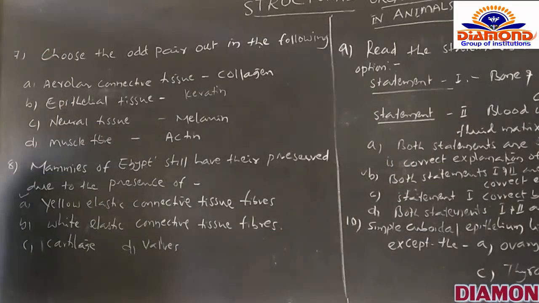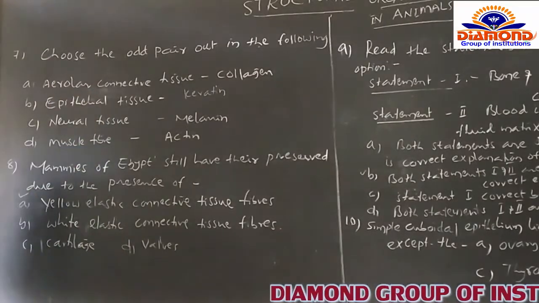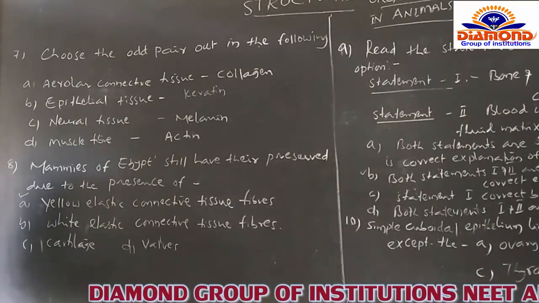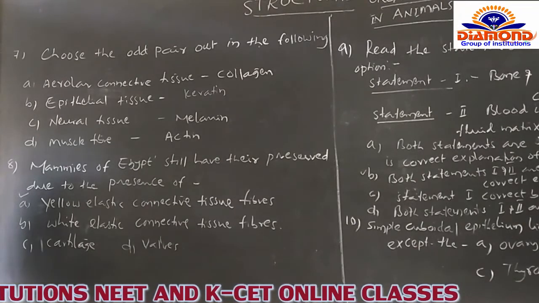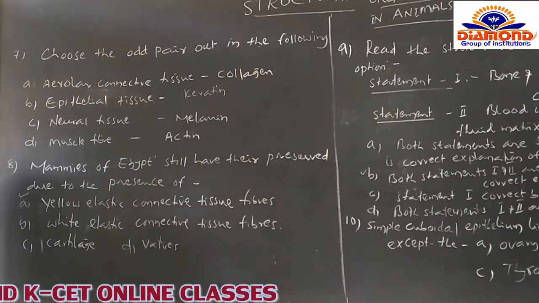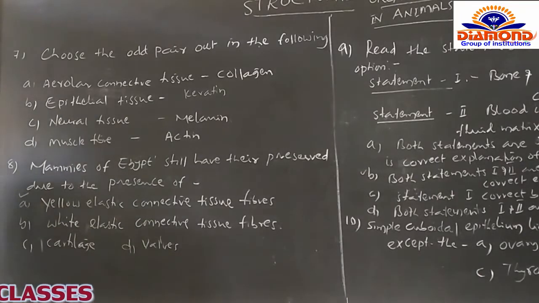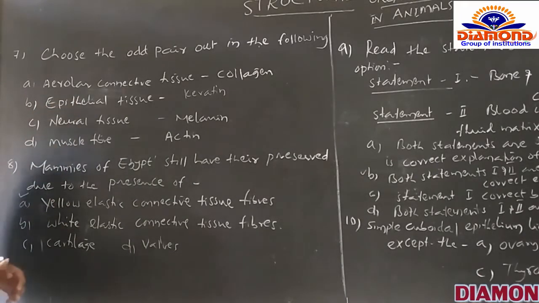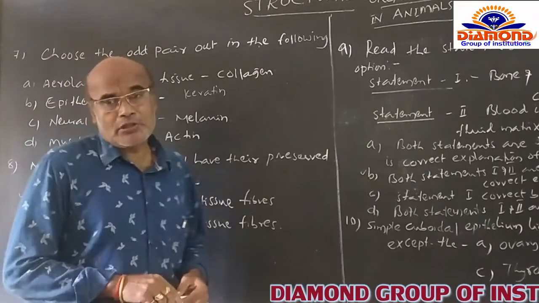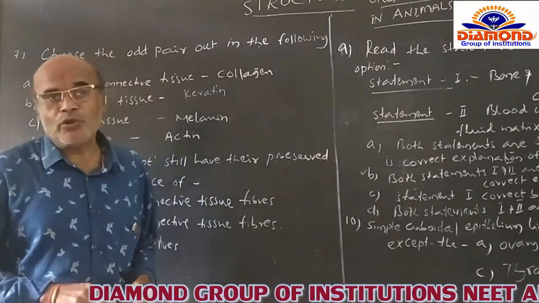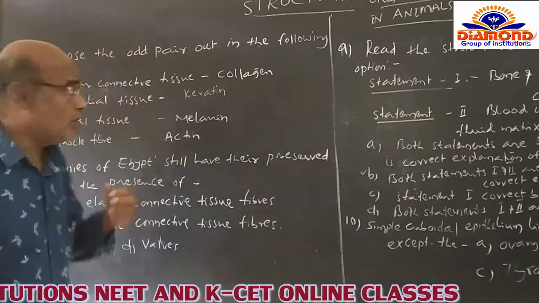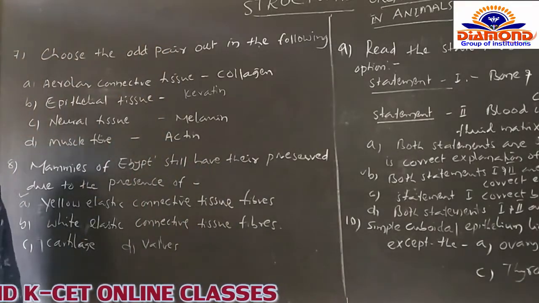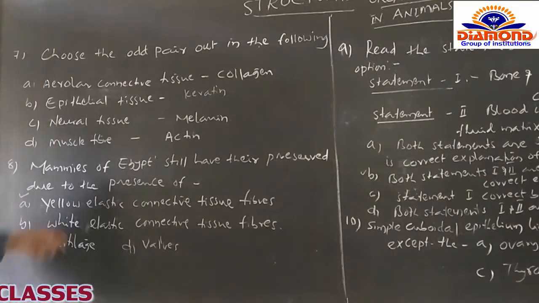We go for another question. Choose the odd pair out in the following. What is the odd pair? You have to select an odd pair from the following options. Now A option, areolar connective tissue. Areolar connective tissue is composed of three types of fibers: collagen fibers, reticular fibers and elastin fibers. So areolar connective tissue is naturally connected with collagen.